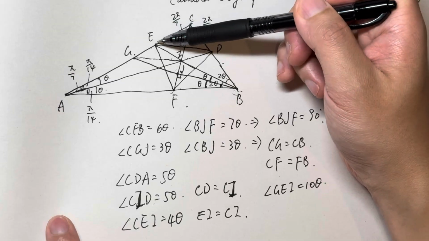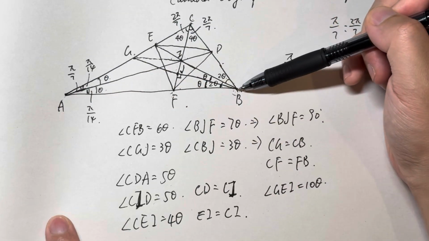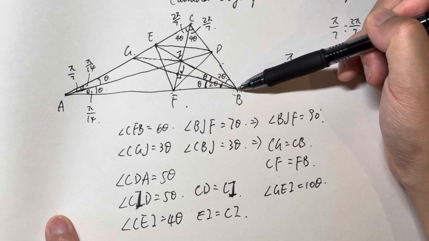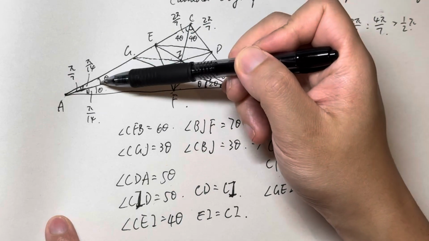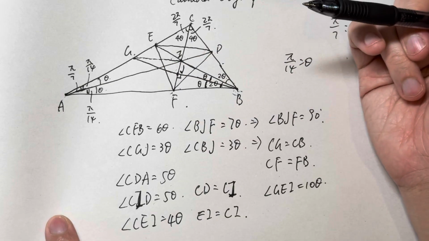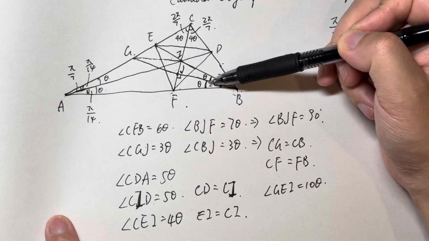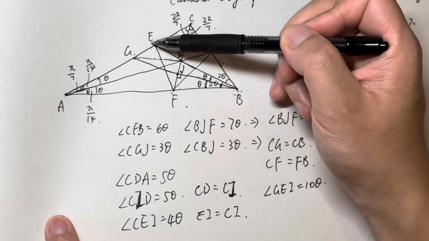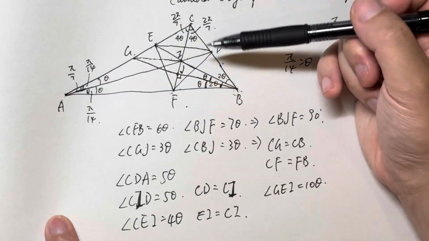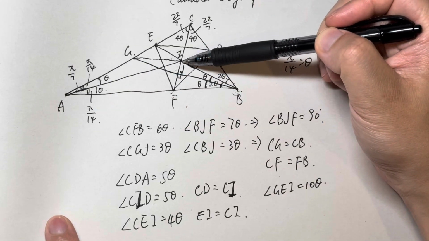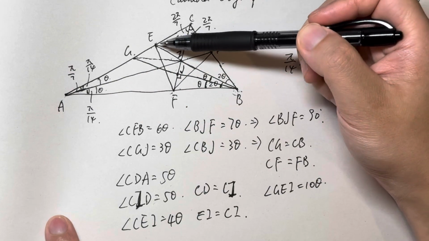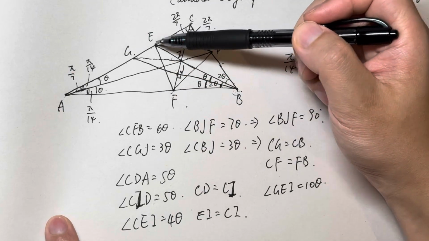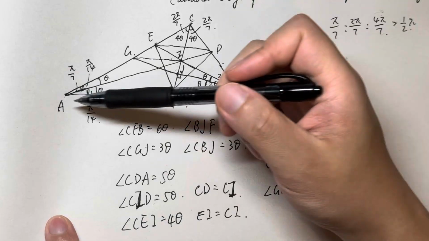The triangle EAB is an isosceles triangle, right? Because this is 2 theta, this is 2 theta, this is 2 theta, right? Here, the angle EBA is 2 theta, the angle EAB is 2 theta. So AI is an angle bisector of angle EAB, and BG is an angle bisector of angle EBA.